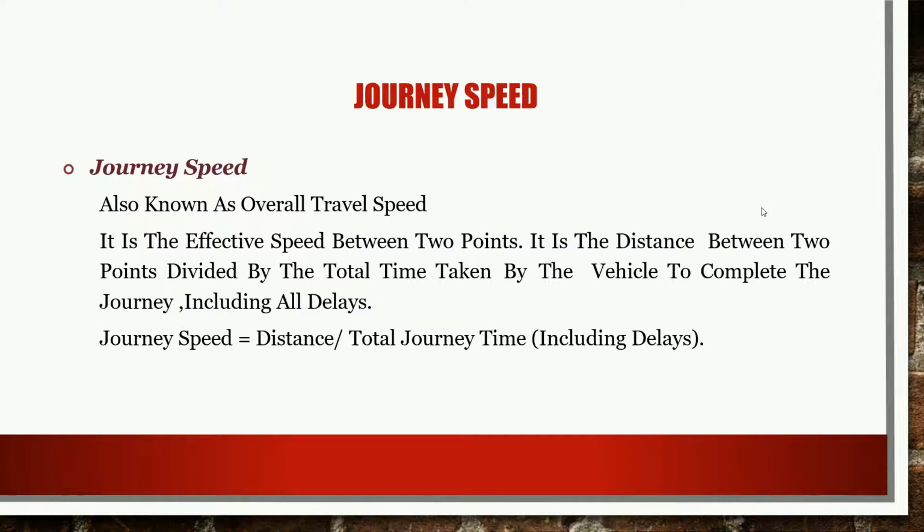So how do we calculate this journey speed? Mathematically, journey speed is calculated as distance divided by the total journey time. This total journey time should include the delay time also. So journey speed is given by distance divided by the total journey time, or distance divided by the total journey time including delay time. This way, journey speed is also an important factor in the speed study.